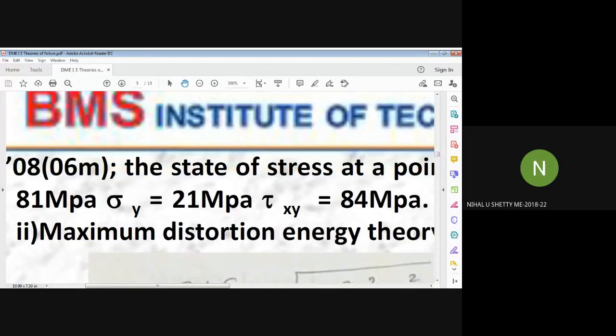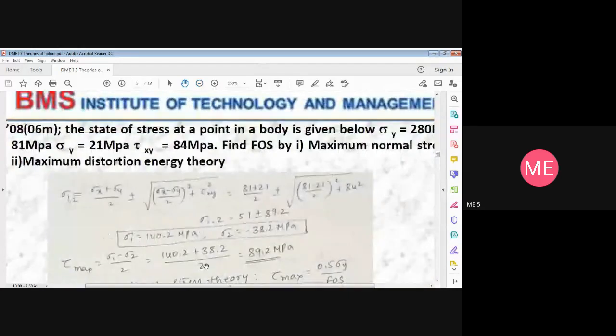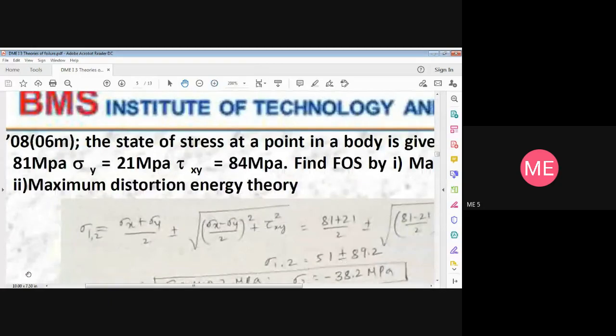Is one of them 154, sir? One of them means what? Sigma 1. Talk technically. Sigma 1 is how much you are getting? 154. No, wrong. Sigma x is 81, sigma y is 21, tau xy is 84 megapascal. Yield stress is 280 megapascal. Give me the sigma 1 and sigma 2 values.